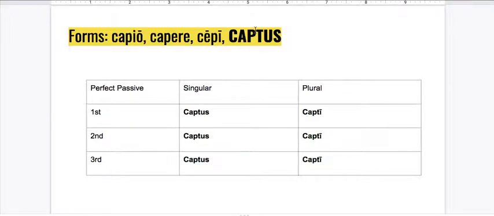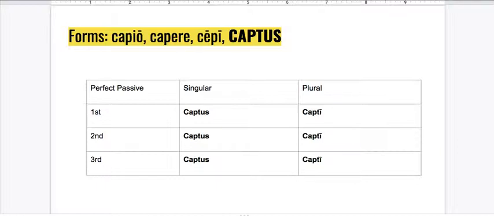So we start by knowing we've got to take that fourth principal part, captus, and bring it down. Captus, captus, captus. In the plural, it's going to become capti, capti, capti. Notice second declension, masculine singular endings here. Now we have second declension, masculine plural endings here because we're talking about plural subjects. But we need to add something to this, because as of now, there's nothing distinguishing first, second, and third person. We need something that can give us personal endings. We're not actually going to get it from this fourth principal part. So we've got to add a whole other form.